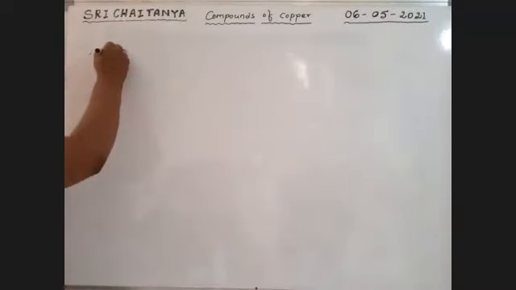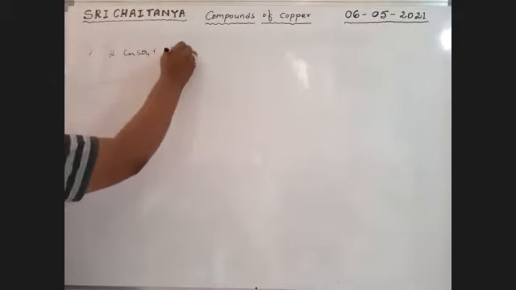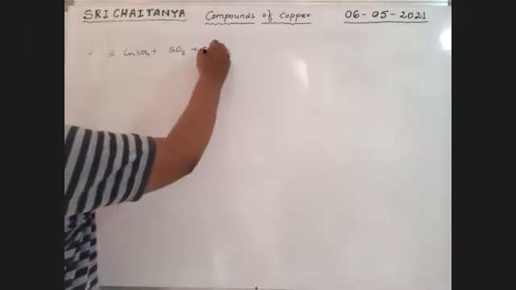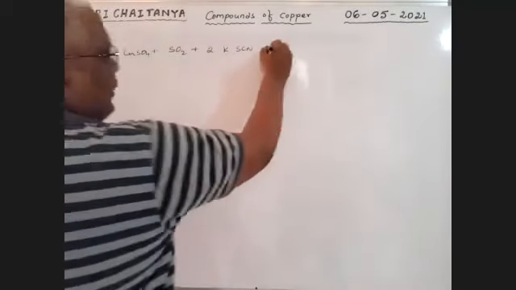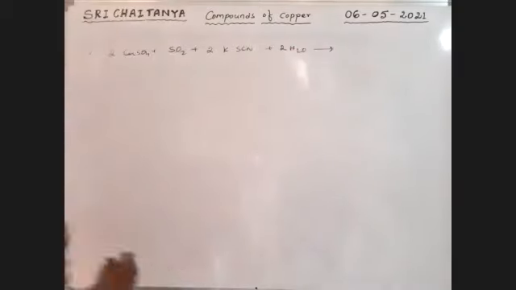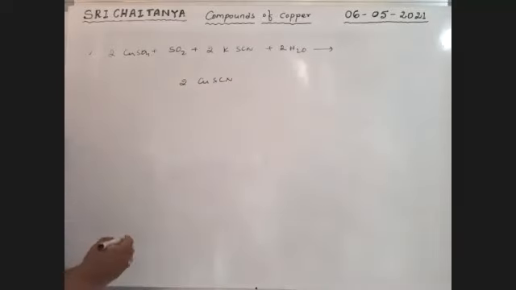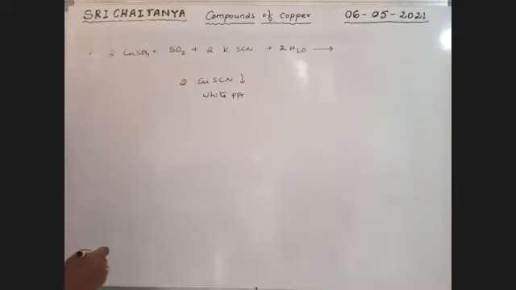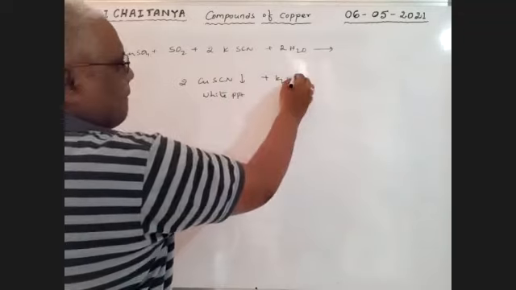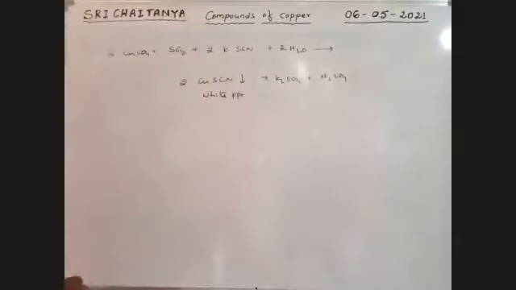Next, when copper sulfate, 2CuSO4, reacts with SO2, sulfur dioxide, with 2KSCN, potassium thiocyanate, plus 2H2O, it gives 2CuSCN, a white colored precipitate, plus K2SO4 plus H2SO4.